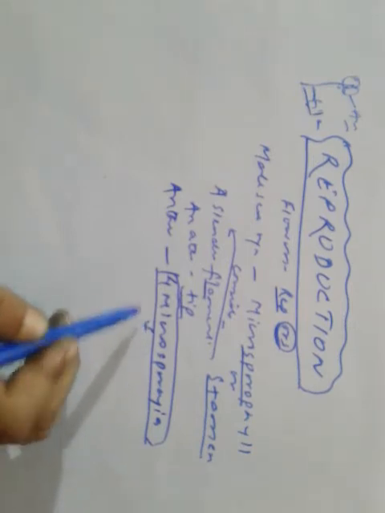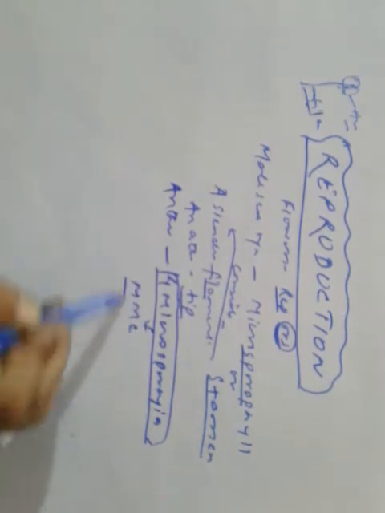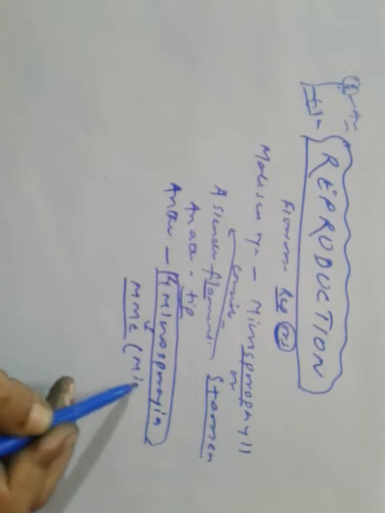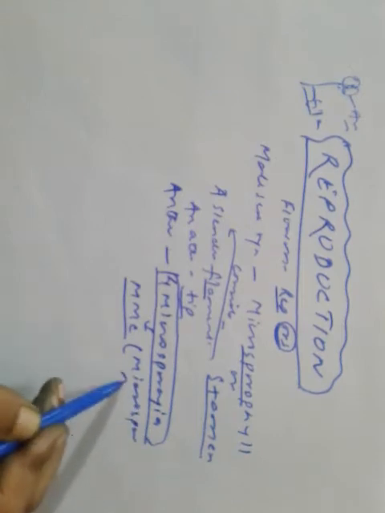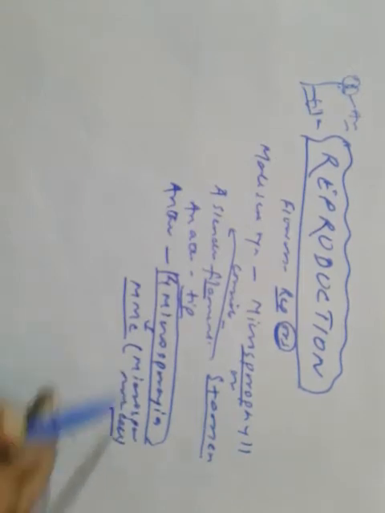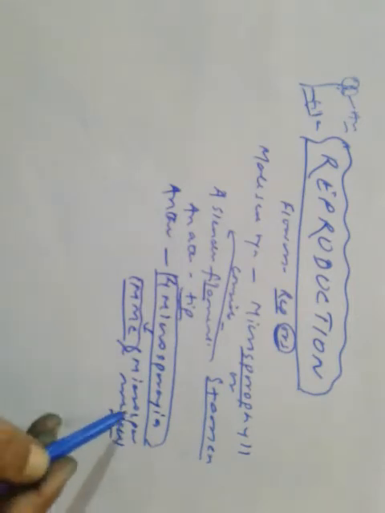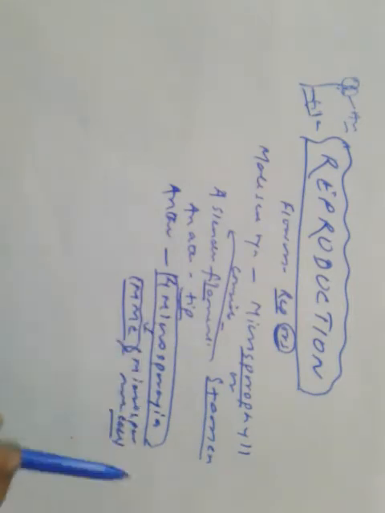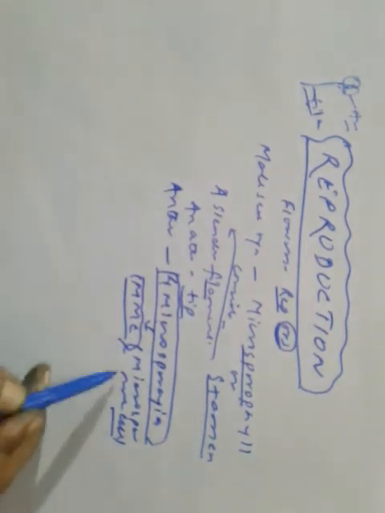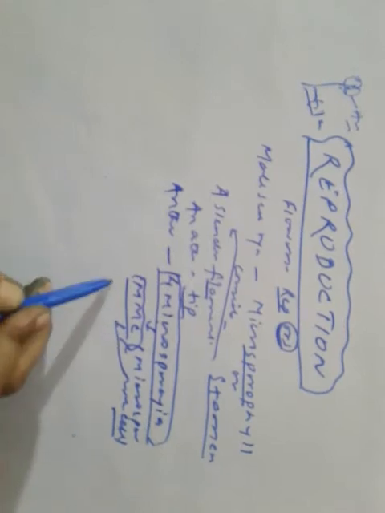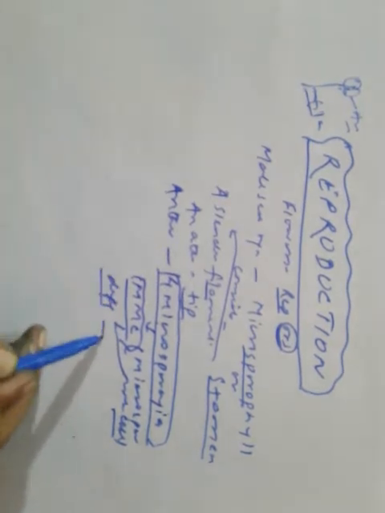In microsporangia, what happens? The MMC, microspore mother cell. We generally use MMC for megaspore mother cell, but just to make you understand, I have used this. So in microsporangia, what do we find? Microspore mother cell, which gets differentiated, and what does it form?